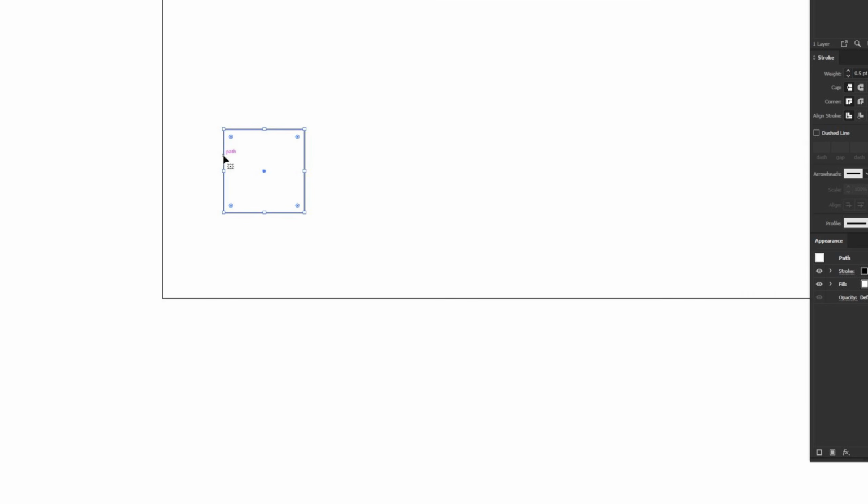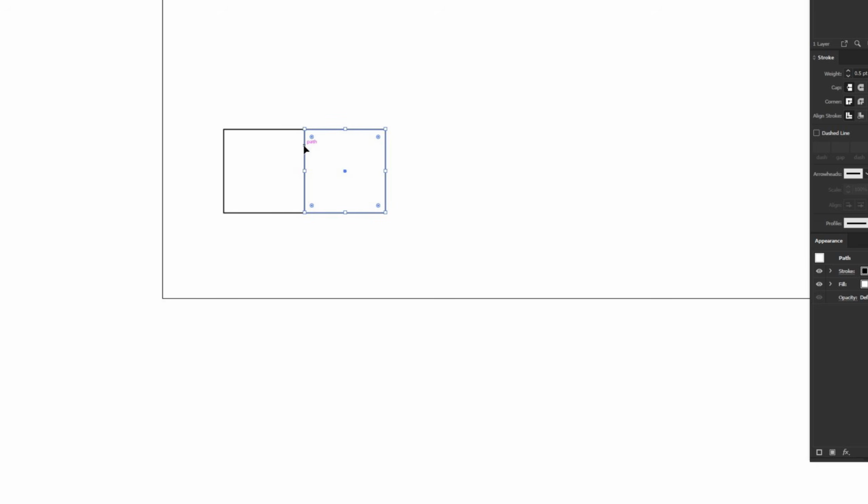And then you want to go over to the left-hand side until you see your Smart Guides say path. On my screen, it says it in sort of a hot pink text. Might be a different color on your screen. But when it says path on that left-hand side, click and hold Alt on your keyboard, or Option if you're using a Mac, and then click, hold, and drag with your mouse to the right while holding Shift, which will make it just move perfectly horizontally until you see your Smart Guides say intersect, which basically means the two edges of these shapes are absolutely perfectly aligned.